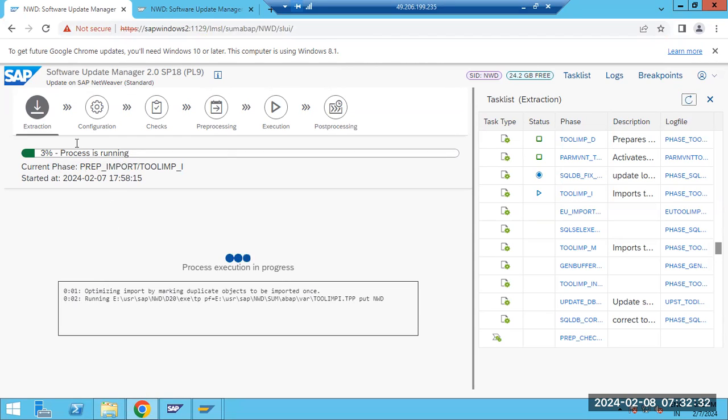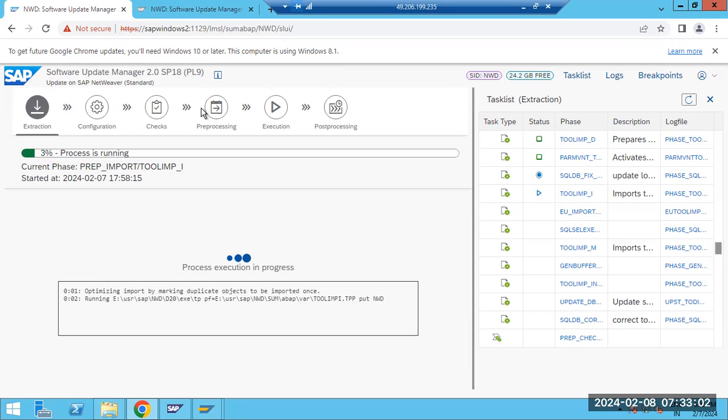If you progress up to here, then for the pre-processing steps there is one big session which I have to explain. At least we have to progress up to here, because up to the configuration and checks phase it is just prerequisites and so on. The actual work in the systems starts from pre-processing onwards, so this step is very important.